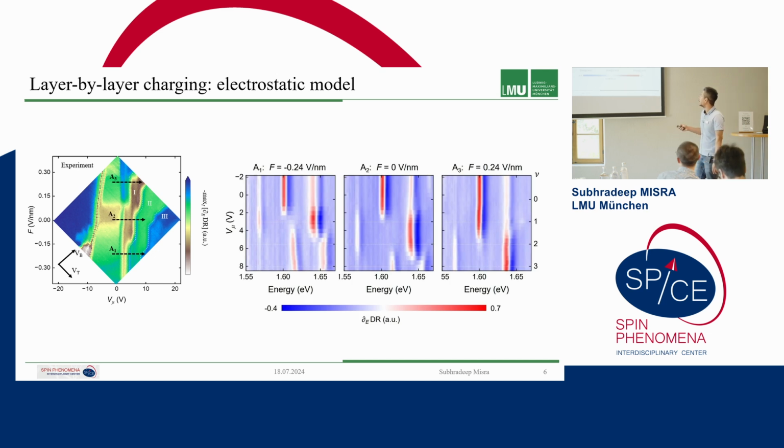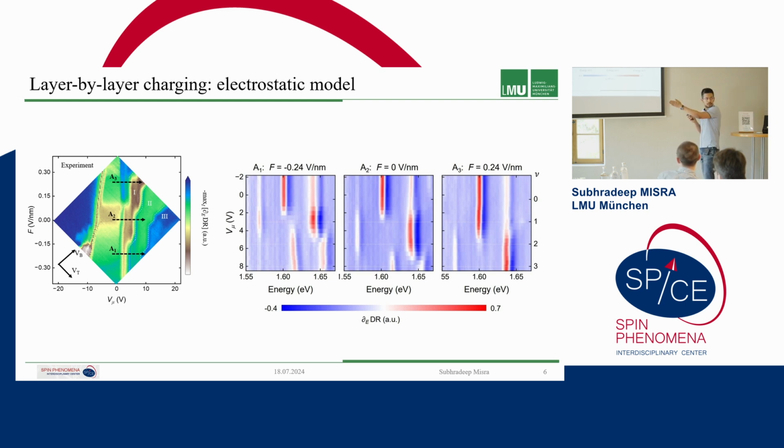So now I will take three line cuts here. As I just explained, A2 will be the line cut where we have zero electric field, and here we have finite electric fields for A1 and A3. So let us try to understand what we are seeing in these line cuts. A2 is where we have zero electric field, so this line is the symmetric sweep of the top and bottom gates, and here is what we see.